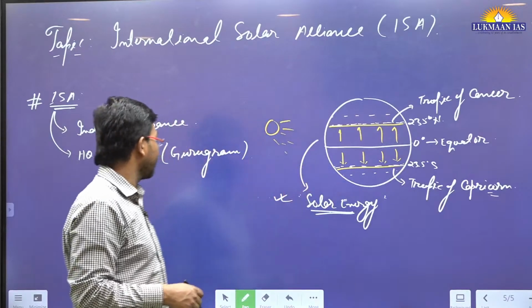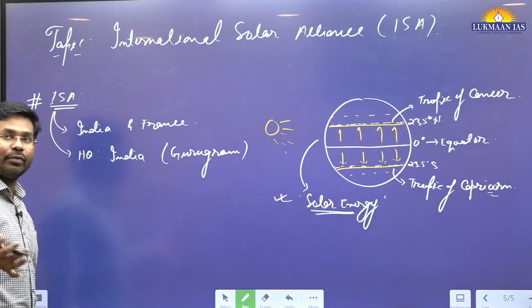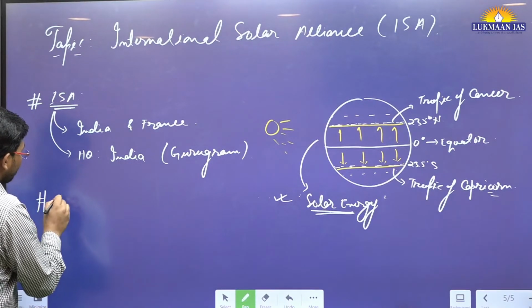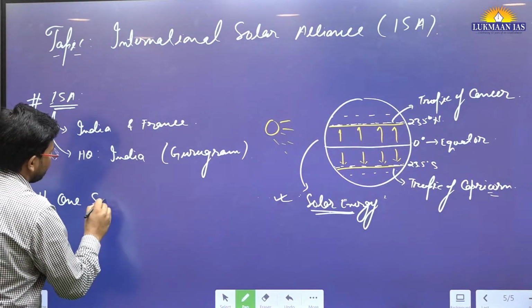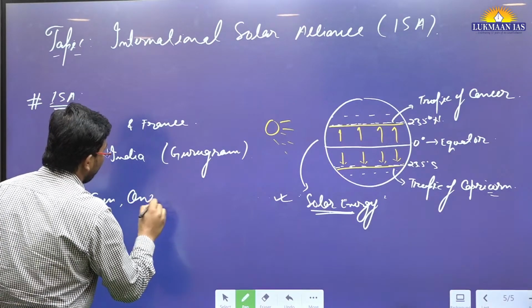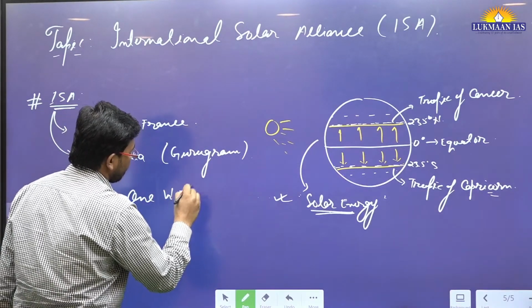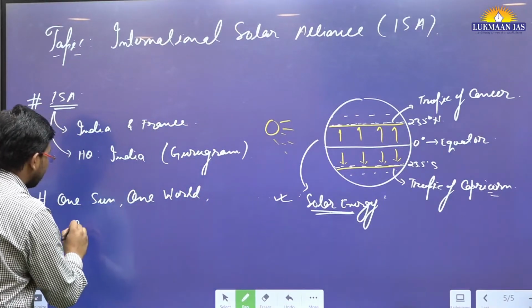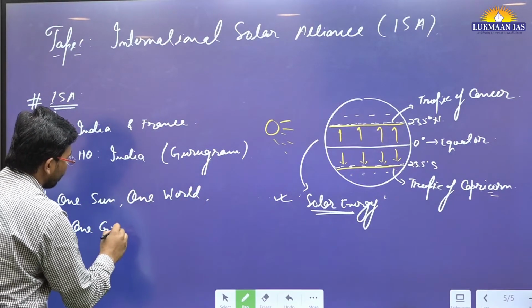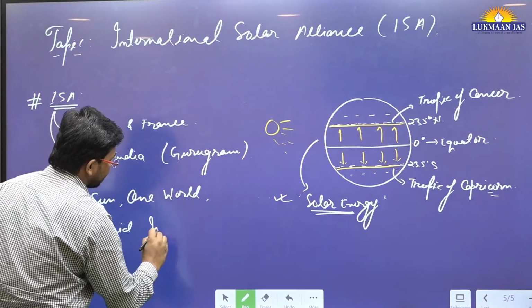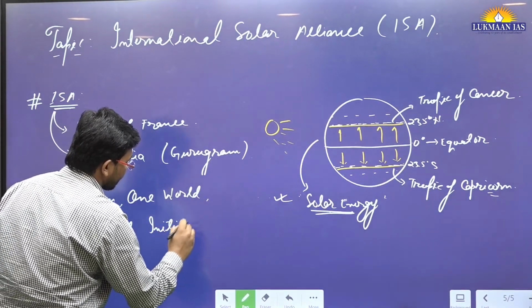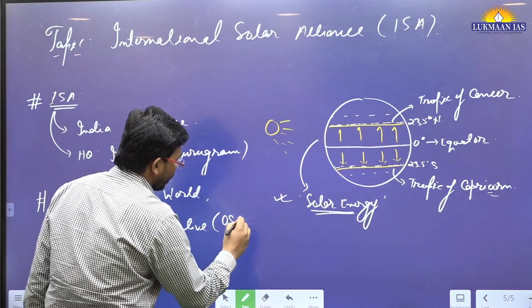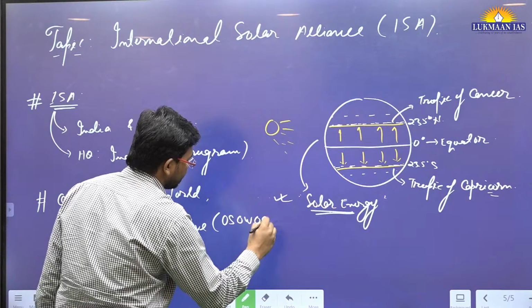And apart from this, the Government of India has also initiated a project known as One Sun, One World, One Grid initiative, OSOWOG.